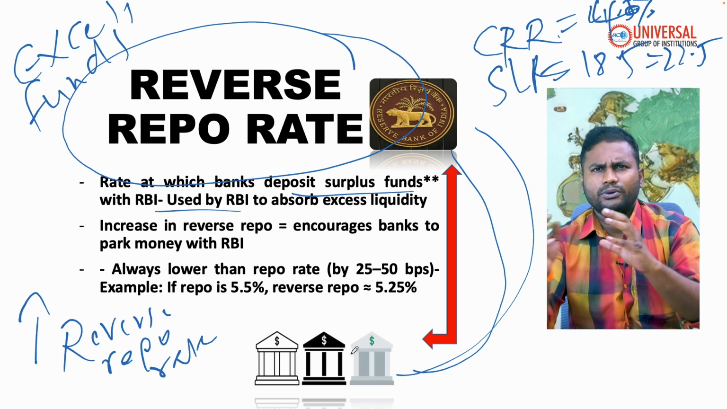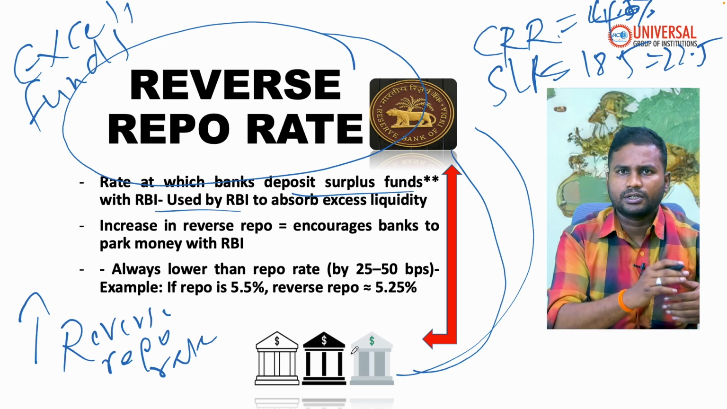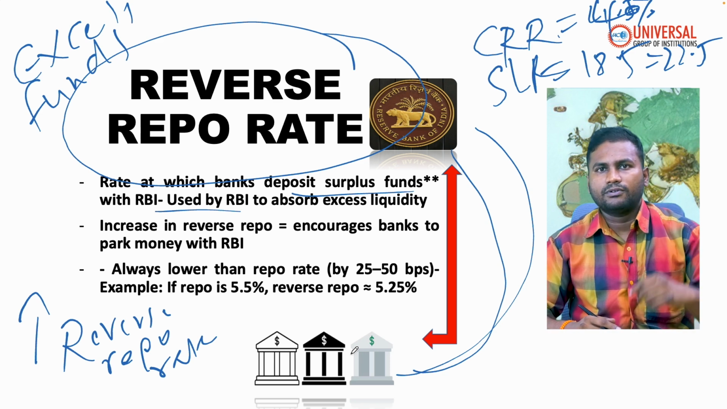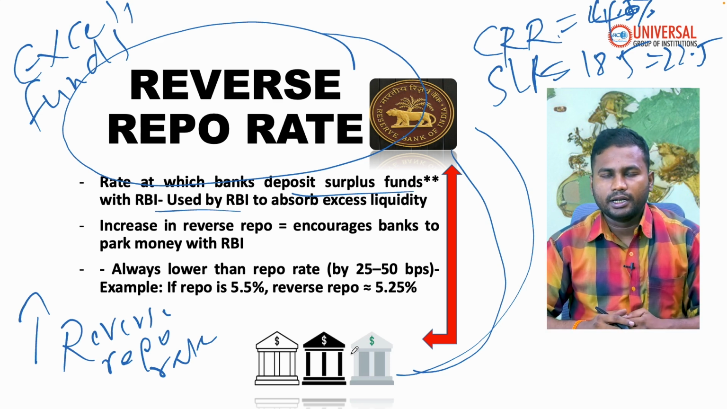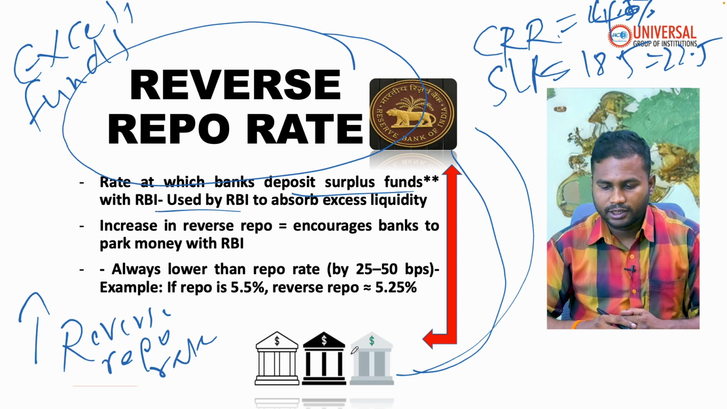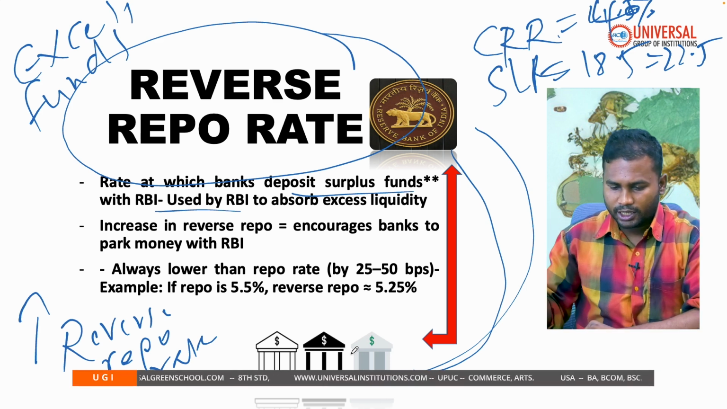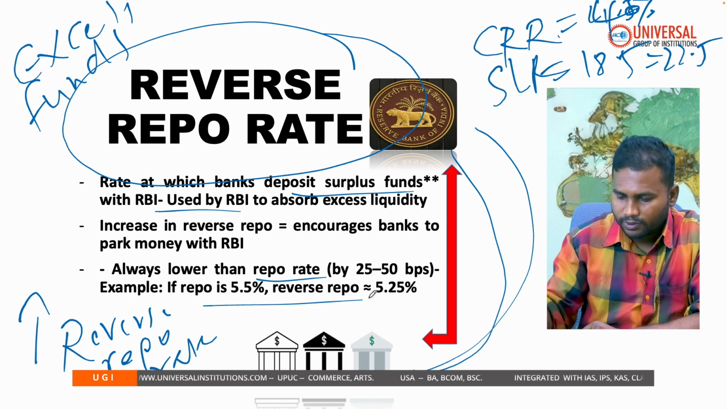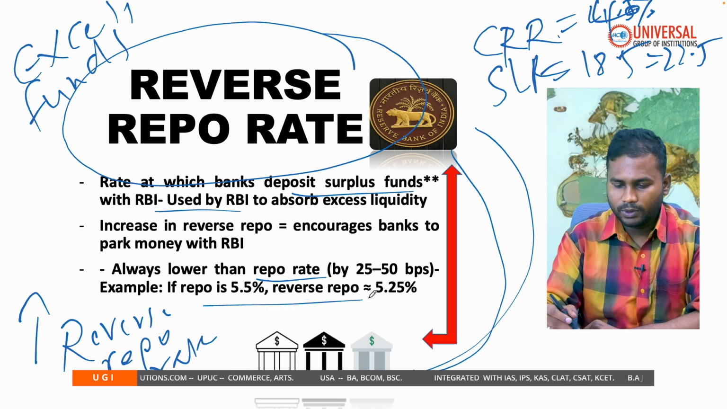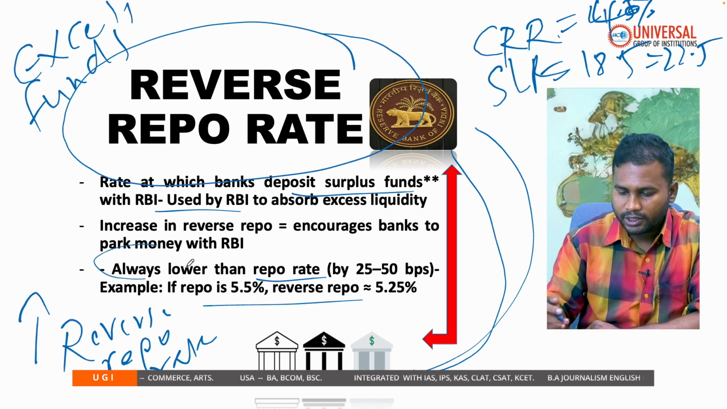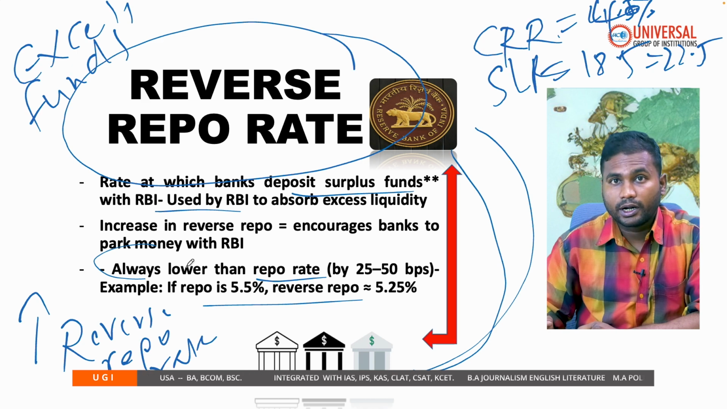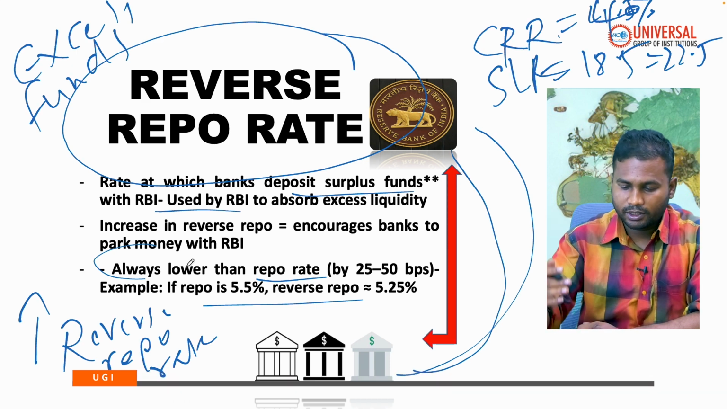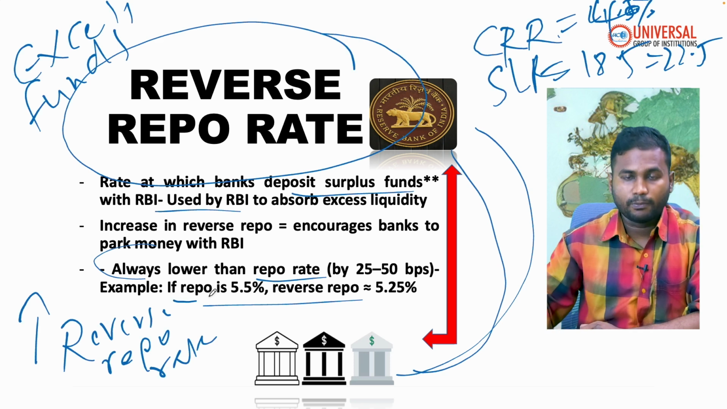Okay, so during the contractionary policy, one positive thing that is happening to commercial banks is that a higher reverse repo rate will give them higher internal rate of returns. But typically, repo rate is always going to be more than reverse repo rate. So reverse repo rate is always lesser than repo rate.